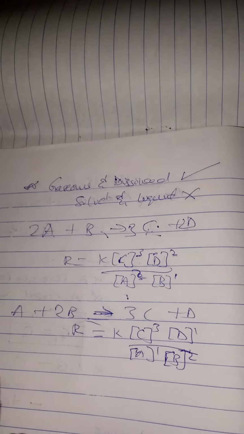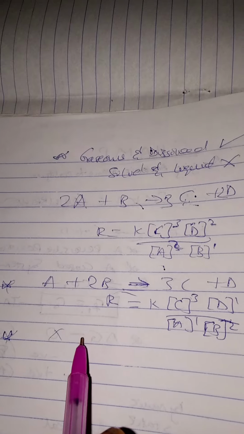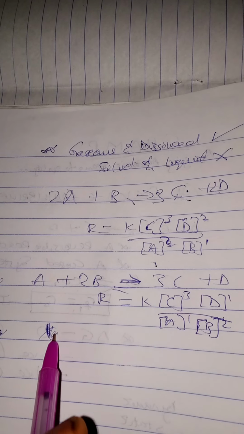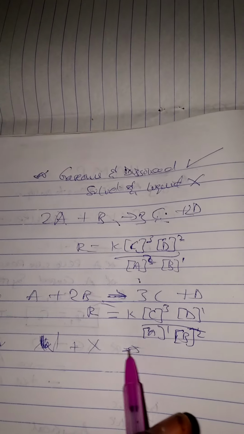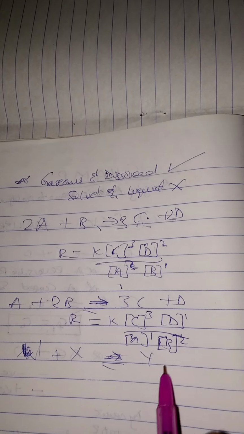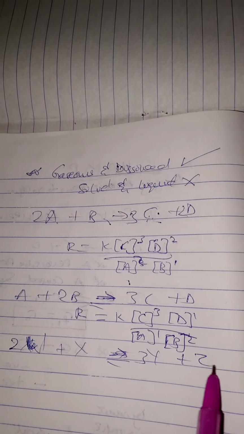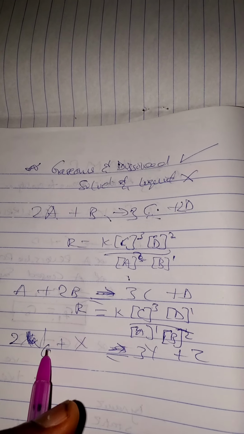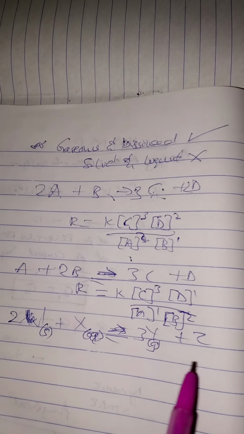Now let me twist things and put in the state of matter. Let's say we now have W plus X to give us Y plus Z, where the coefficients are 2, 3, and others. Let's say W is solid, X is aqueous, Y is gaseous, and Z is liquid.